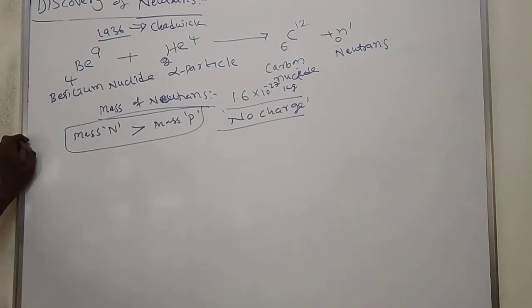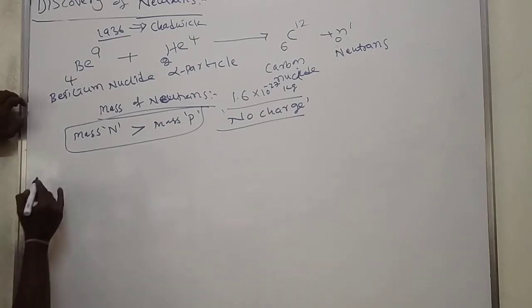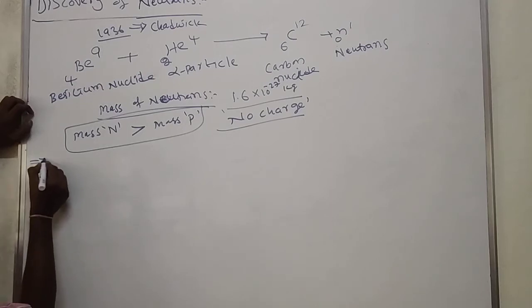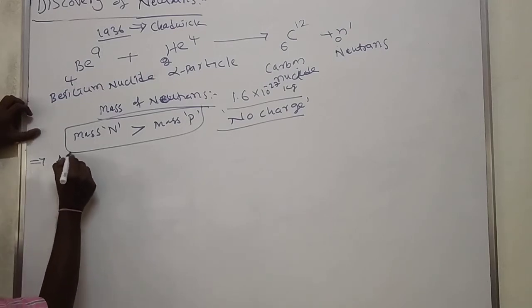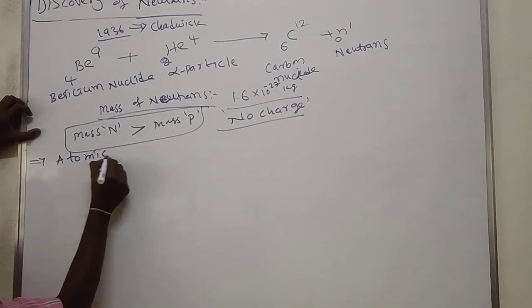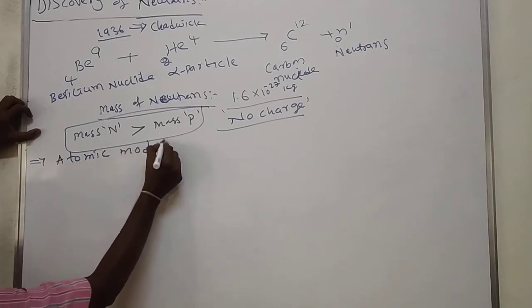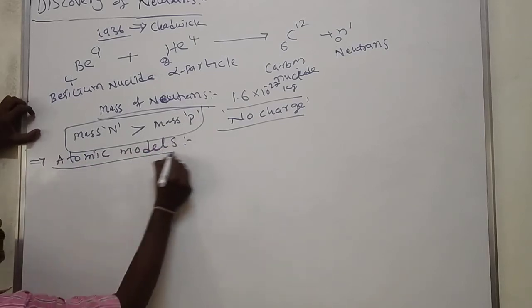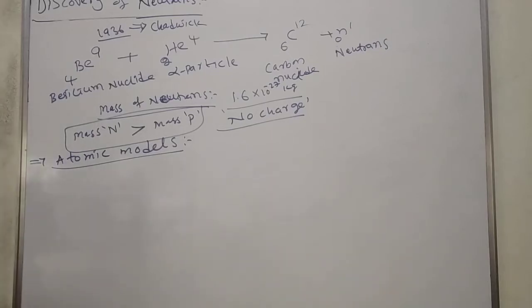This is about the discovery of neutrons, protons and electrons. Then in continuation, we'll see the atomic models. Many atomic models were introduced to explain the structure of an atom.